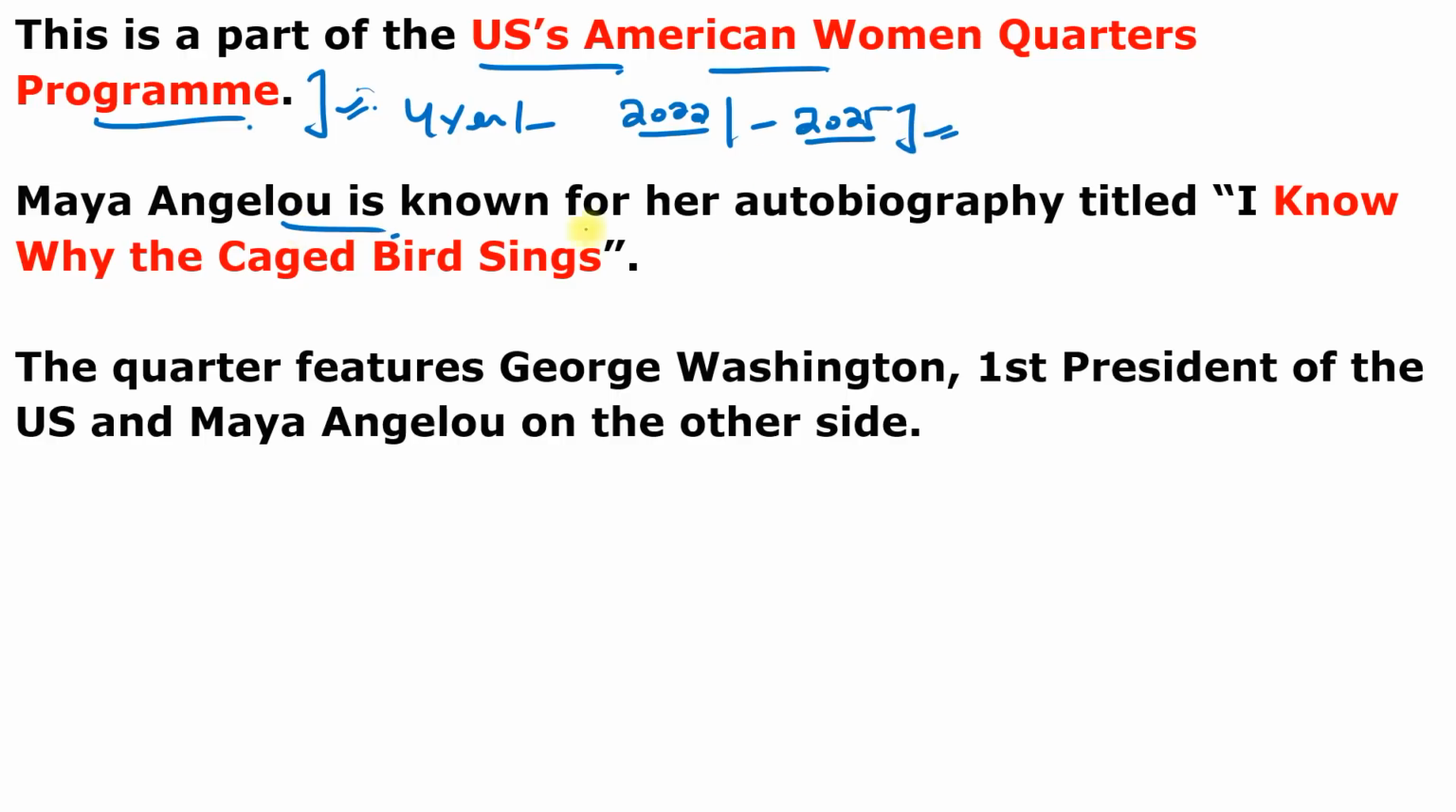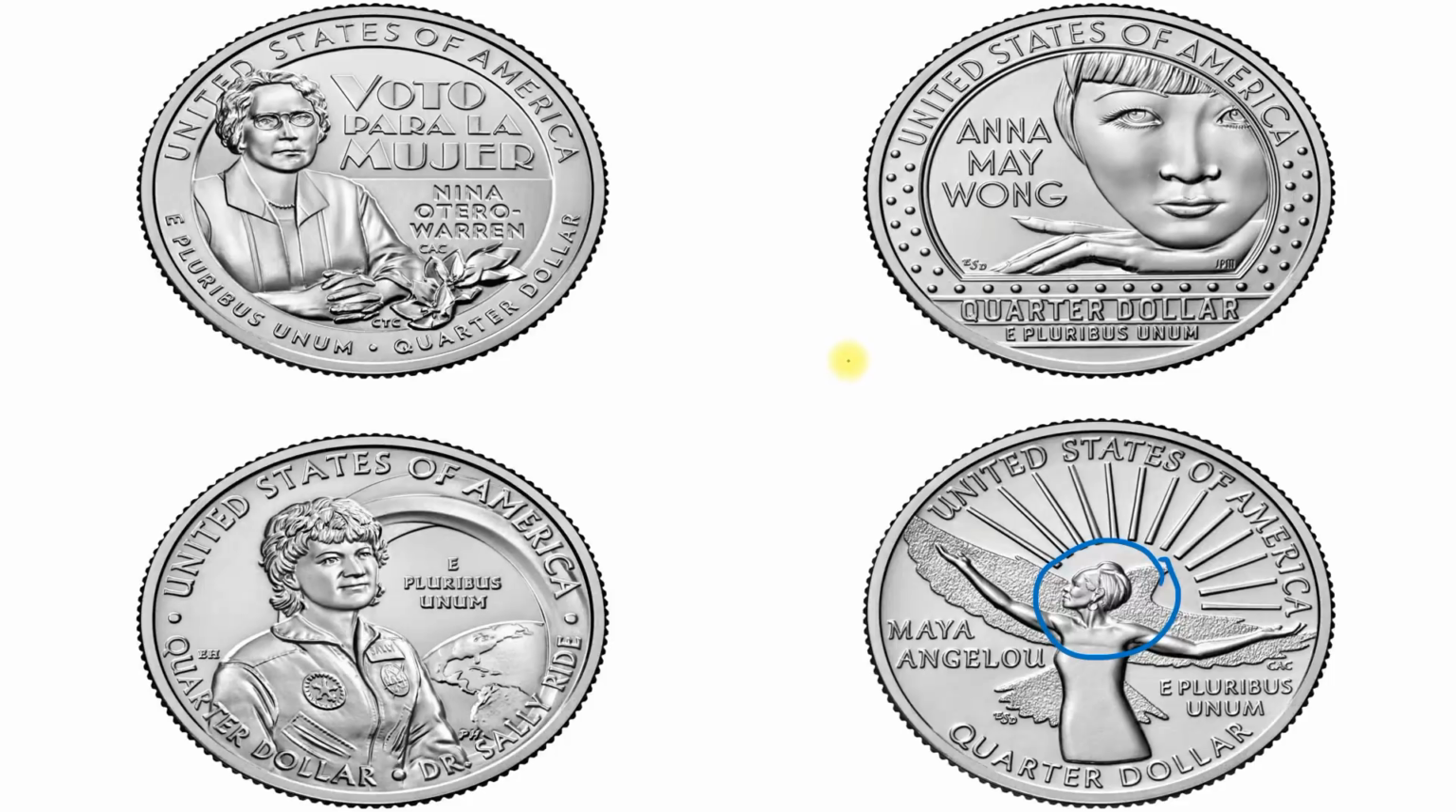And Maya Angelou is known for her autobiography titled I Know Why the Caged Bird Sings. And the quarter features George Washington, the first president of the United States, on one side and Maya Angelou on the other side. But you can also see the other coins and other women who will be the part